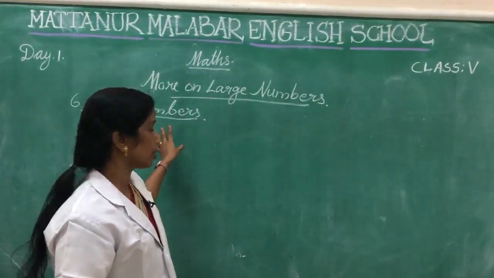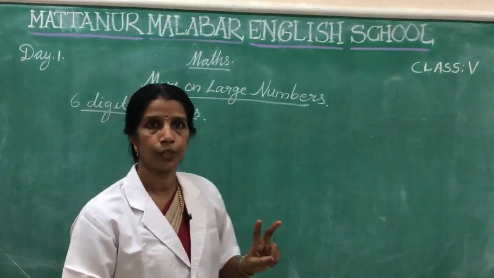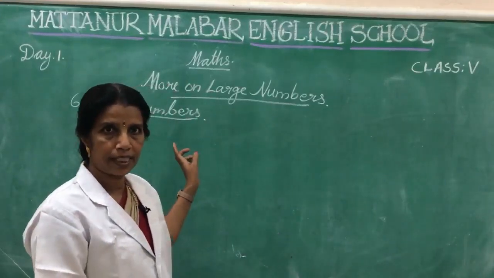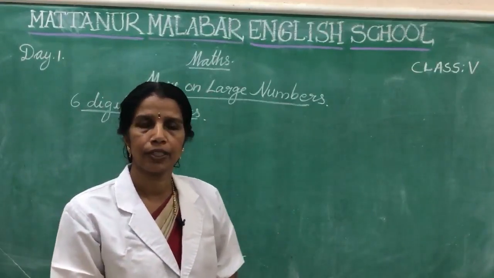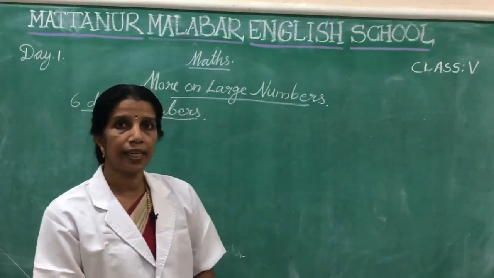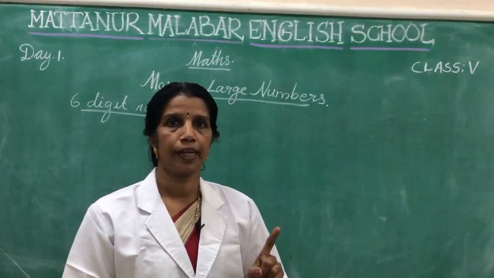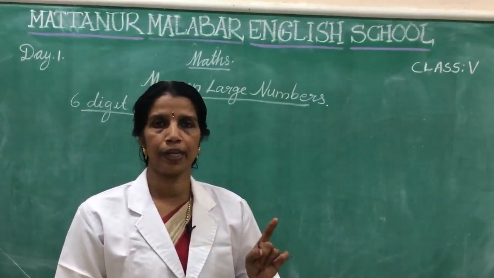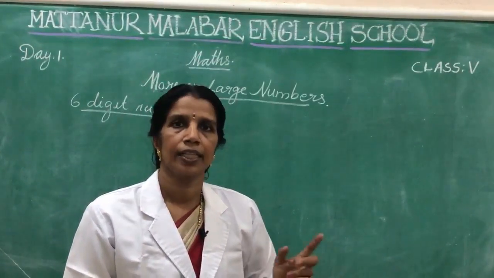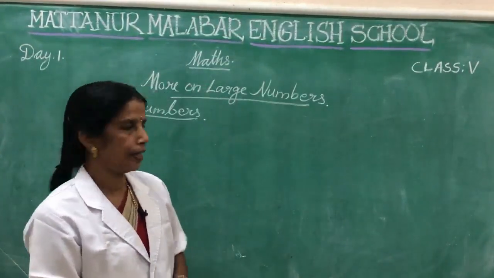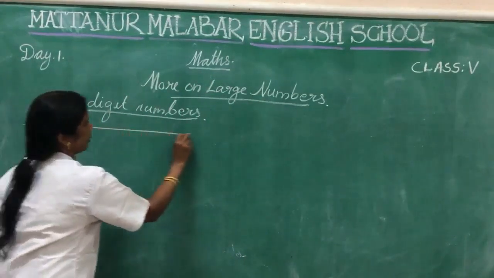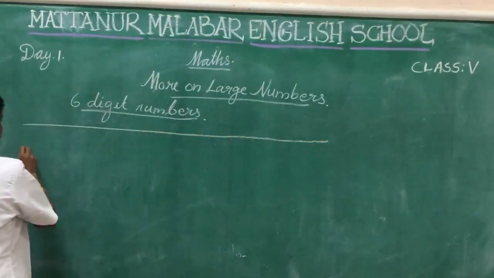Okay? In the case of a 5-digit number there are 2 periods, but in the case of 6-digit numbers there are 3 periods. Which are the 3 periods? Do you know which are the 3 periods? First one 1's period, then second one 1000's period, and then lakhs period. Here there are 3 periods.